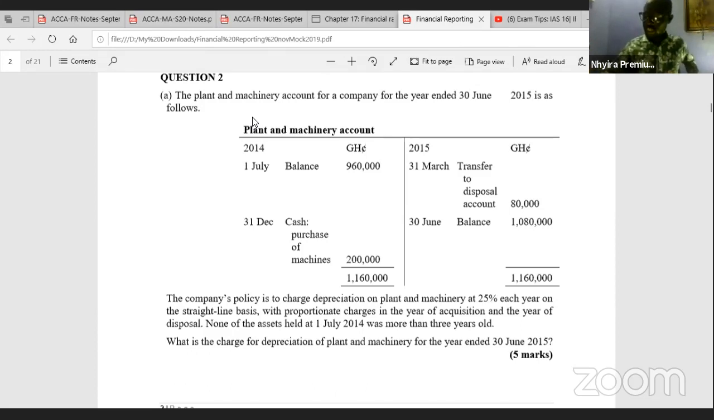So let's get into it. You can see the first question displayed on your screen, and this is based on IAS 16. Let's look at how we can do the various computations in relation to that.